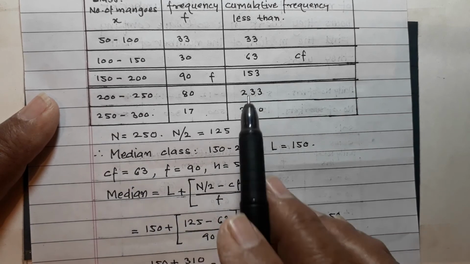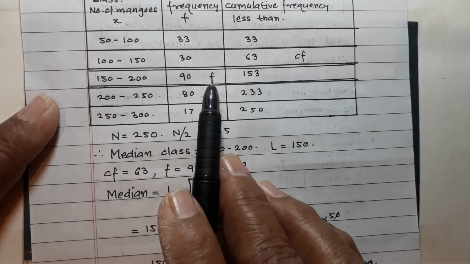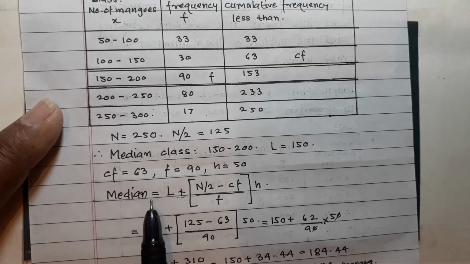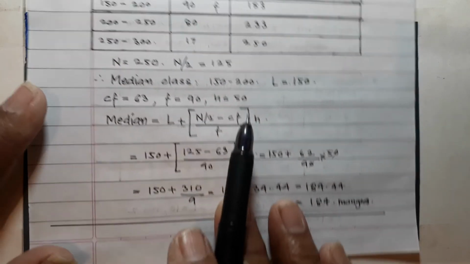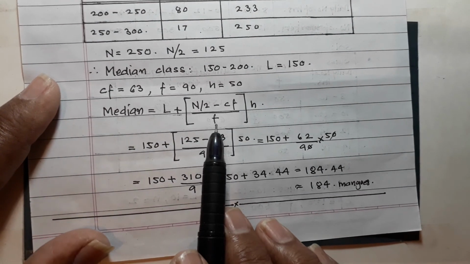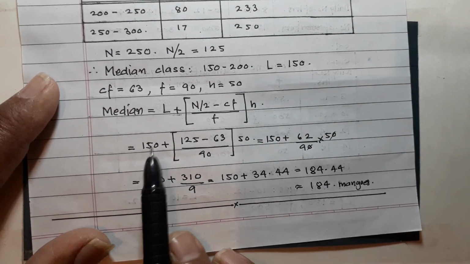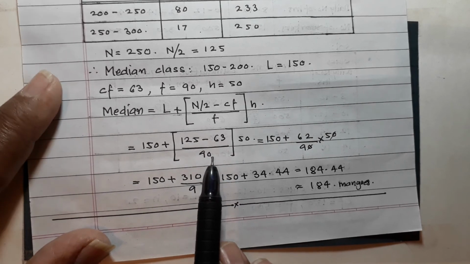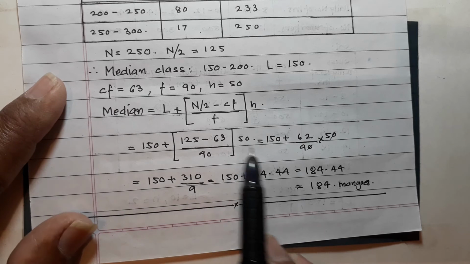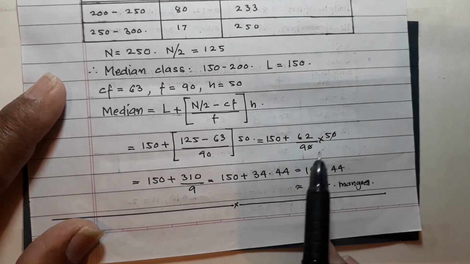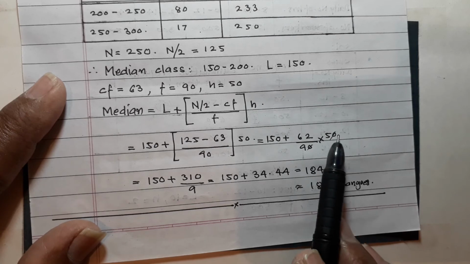CF is equal to 63 and F is equal to 90. Now use the formula: median is equal to L plus (n upon 2 minus CF) upon F into h. So 150 plus (125 minus 63) upon 90 into 50 gives you 150 plus 62 upon 90 into 50.